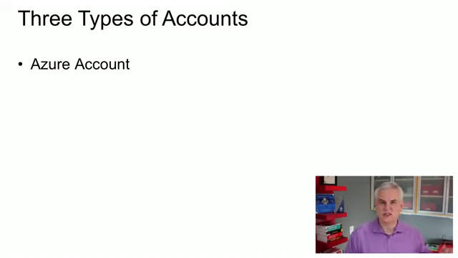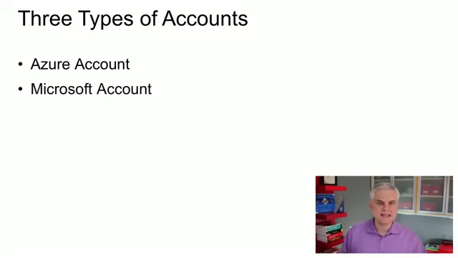I'm going to extend that analogy a little bit further a little bit later. But this is essentially the umbrella that owns everything. And then there's the Microsoft account, and this is what was formerly called a Live ID. Some call it an Exchange ID or an Exchange email address. If you have a hotmail.com account or an outlook.com account, that's your Microsoft ID. It's possible that you have a couple of different Microsoft IDs. It's a personal account, and it's not associated with Azure or any other company. It just identifies one person, me, to Microsoft.